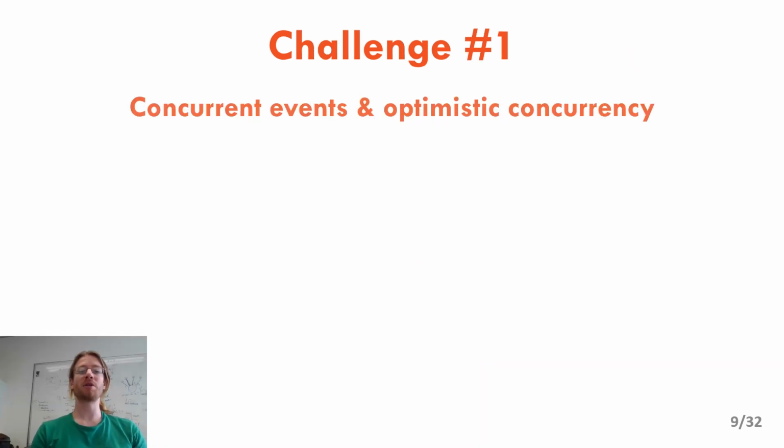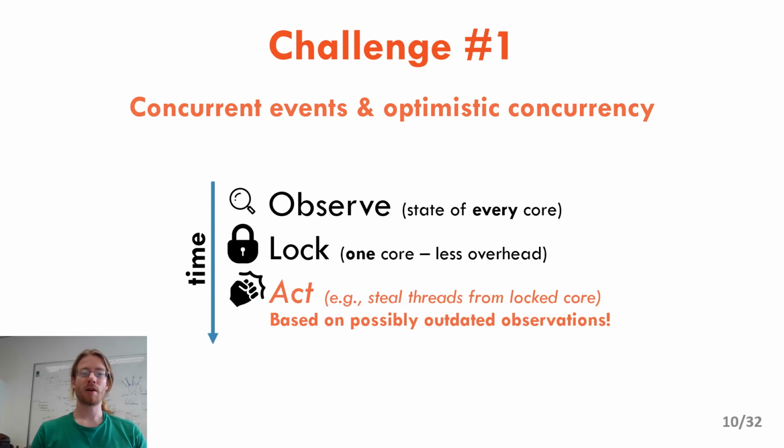Schedulers are a very critical piece of code in kernels, and they have to handle many events concurrently. And they have to do so with very low overhead. As a result, schedulers tend to use what we call optimistic concurrency. What we mean by optimistic concurrency is that schedulers often observe the state of the machine without taking locks. So typically what a scheduler would do is observe the state of all cores of the machine, then take a lock on a specific core and act on that core. But the issue is the action might be based on possibly outdated observations.